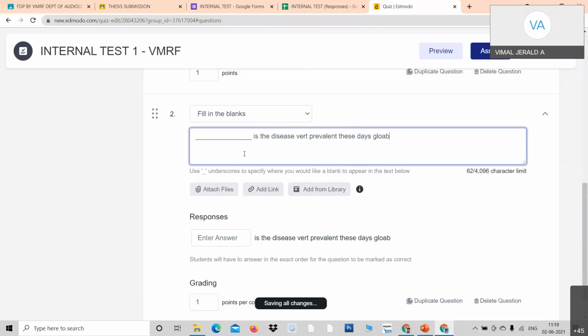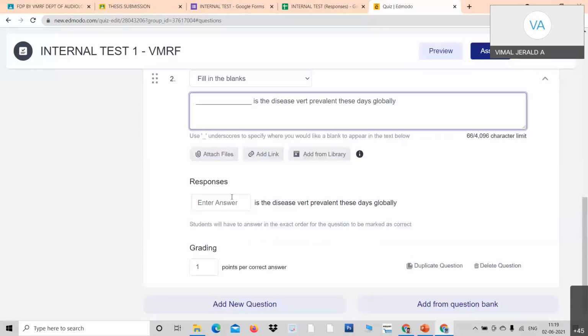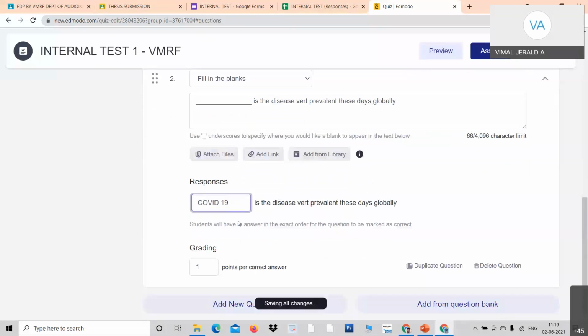So I type a question and I have the underline. Only then it works. See how the question looks like. See here, it looks like this. It is case sensitive. You will have to tell the students that they have to answer only in capital letters. Accordingly, you set the question. COVID-19. If it is small letter, small letter. If it is capital letter, capital letter. So they will have to give it like this, without space. See, COVID-19 I have given.